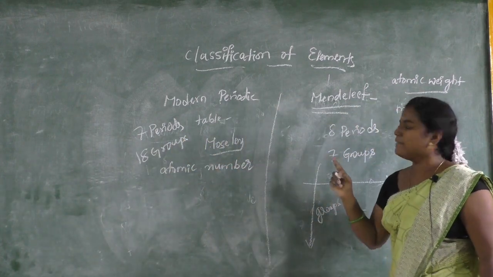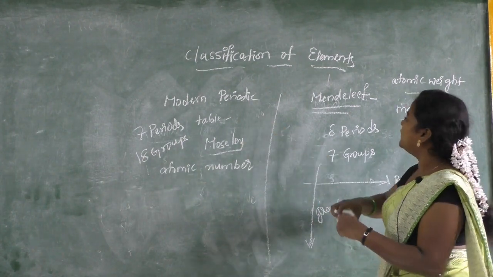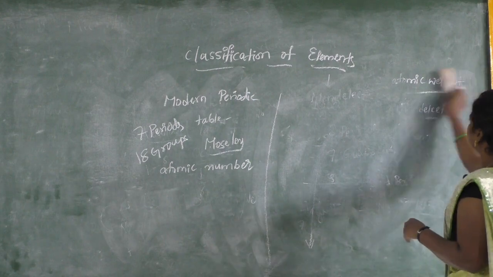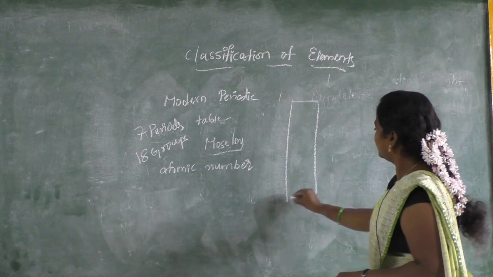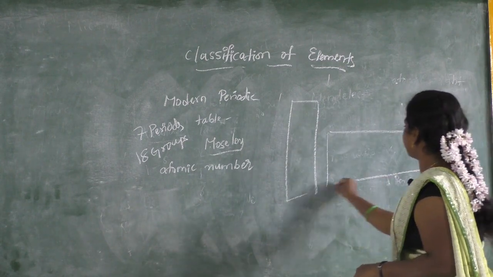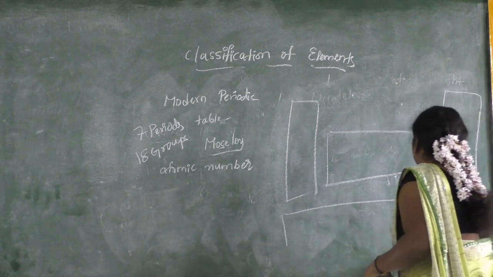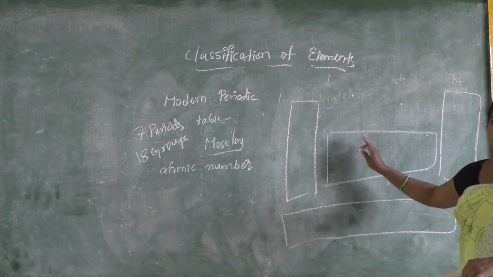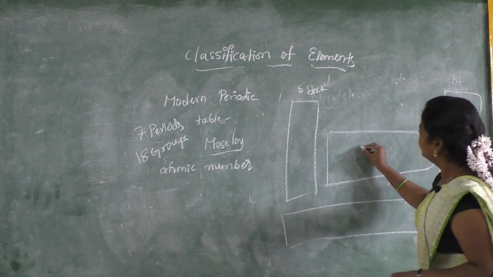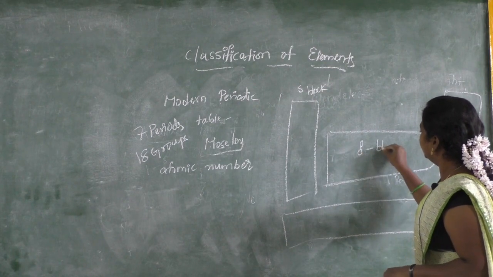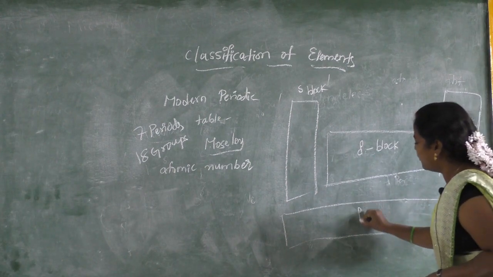Finally we got 7 periods and 18 groups in Moseley's periodic table, or the modern periodic table. See how the periodic table looks. Actually, this is a block diagram, or rough diagram, of a modern periodic table. See, here the S block will be there, here the D block, here the P block, and here the F block will be there.